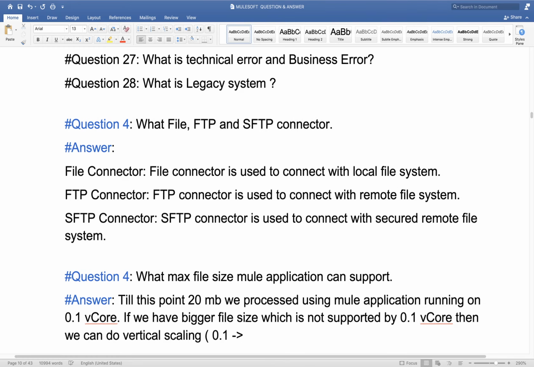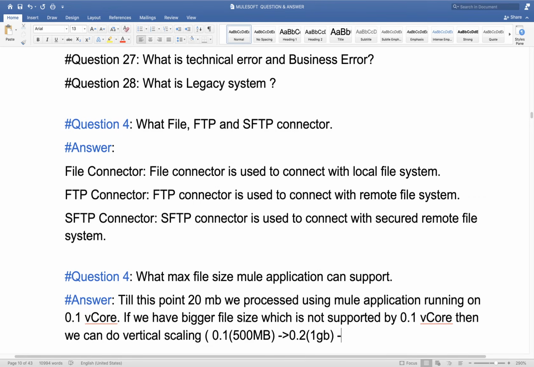From 0.1, which is 500 MB memory, if you go for 0.2, then 0.2 will contain 1 GB memory.